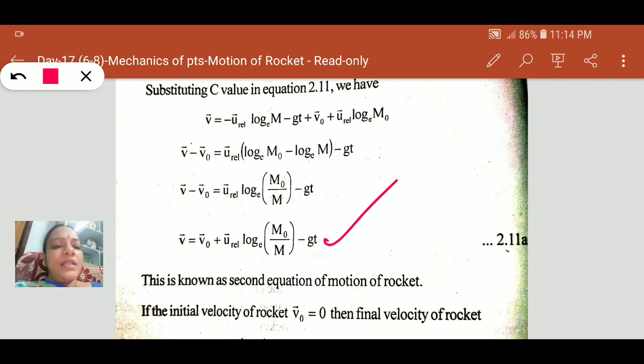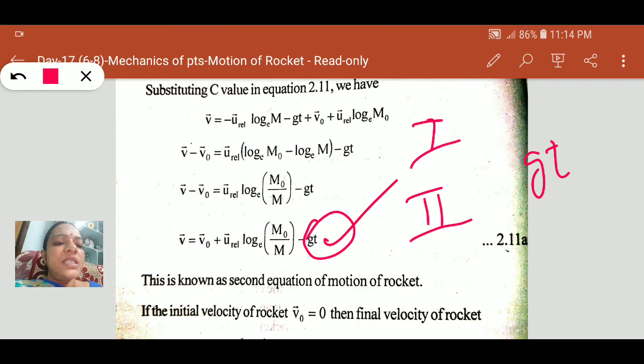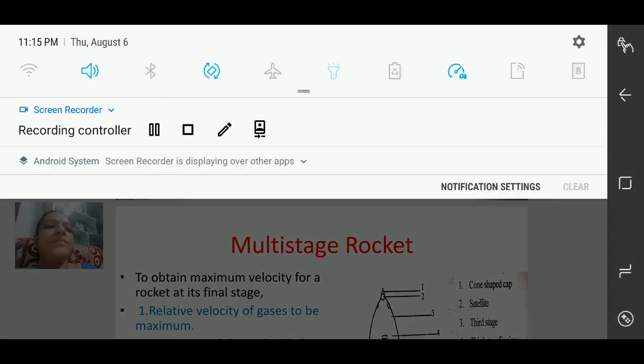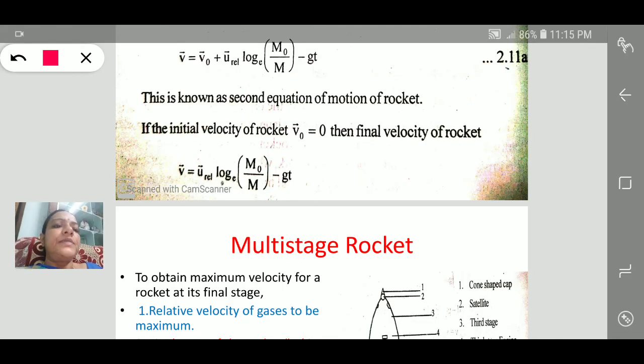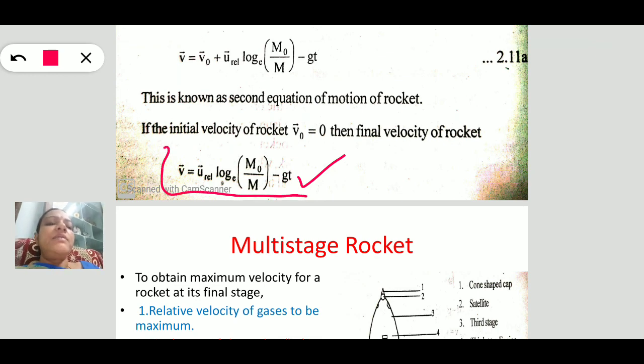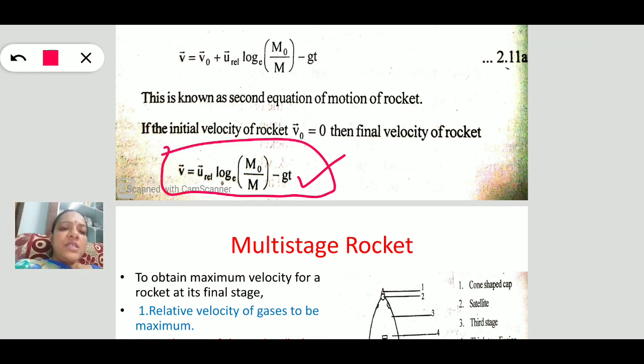This is the second rocket equation. The difference between the first and second is only the gt term. In the first equation, this gt term is absent because we are not considering the gravitational force. Similarly, if we assume the initial velocity of the rocket is 0, then the final velocity will be given by this equation. By this equation, we can calculate the final velocity of the rocket.